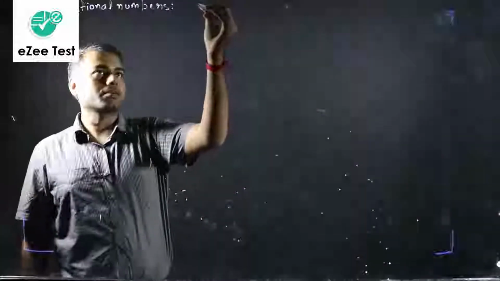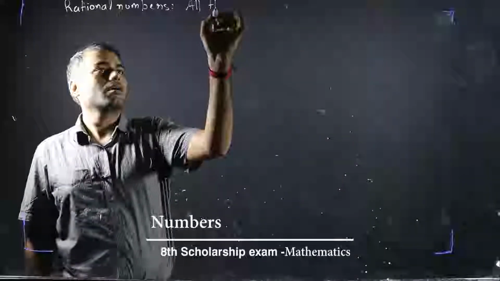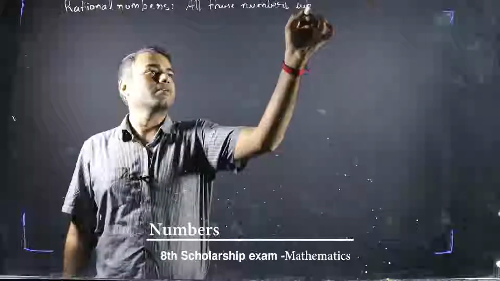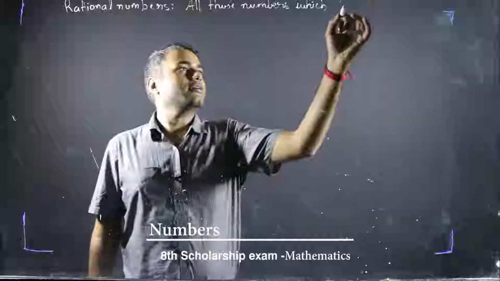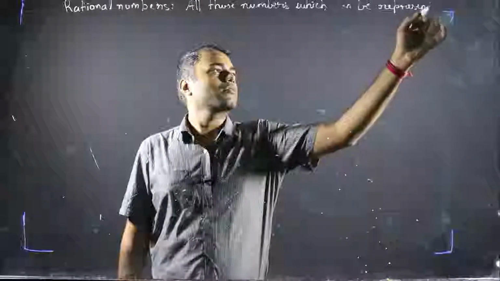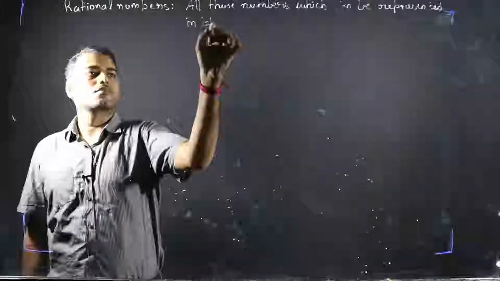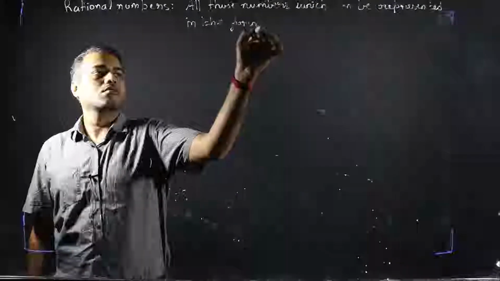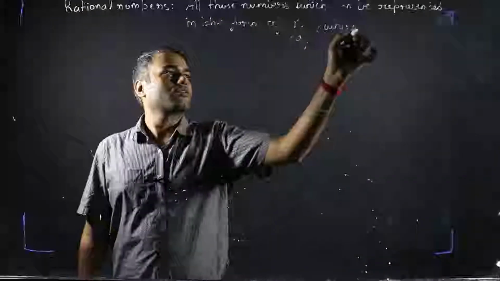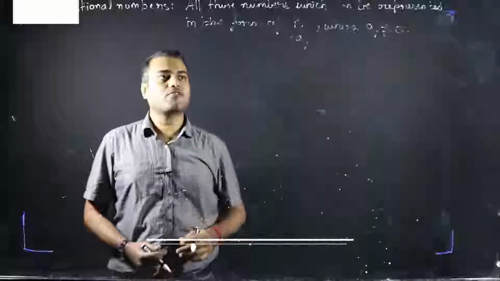The definition of rational numbers: rational numbers are all those numbers which can be represented in the form of P by Q, where Q should not be equal to 0. So this is the definition of rational numbers.